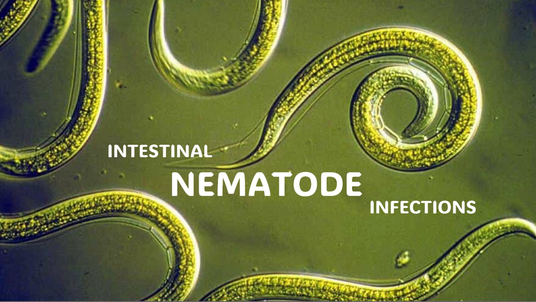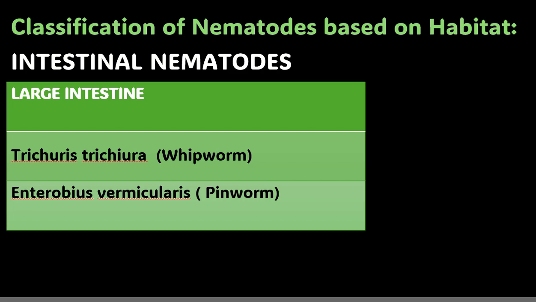Nematodes come under the kingdom of Aschelminthes. They are the roundworms. Coming to the classification of the nematodes, they are classified based on their habitat. Those nematodes that live in the intestine are said to be the intestinal nematodes. There are also other nematodes which have other habitats, and they are a separate group. Today we will be discussing only one type of intestinal nematode, that is Trichuris trichiura, the common whipworm.